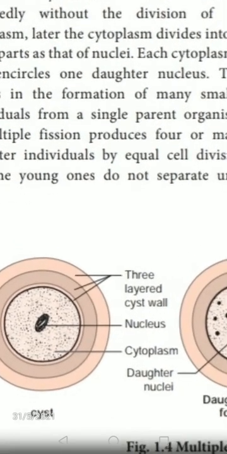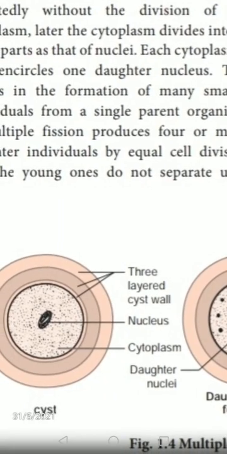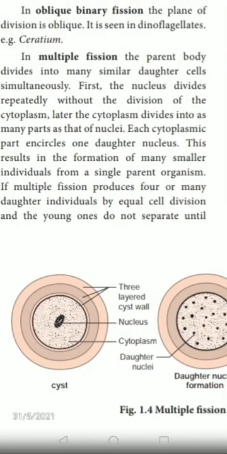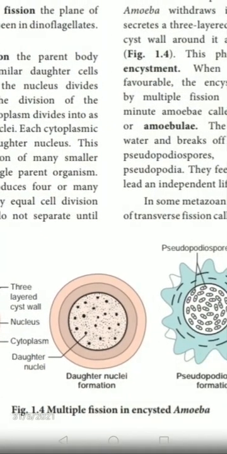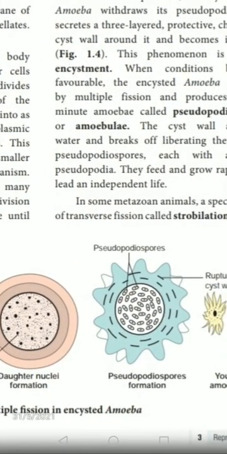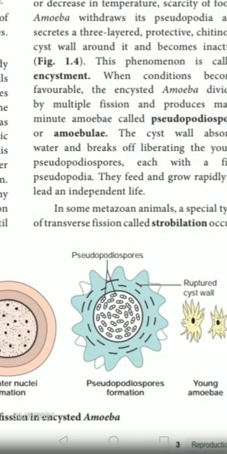In the second stage, the cytoplasm alone divides, and in the third stage, the cytoplasm encircles the repeatedly divided nuclei. That is the third stage of multiple fission.